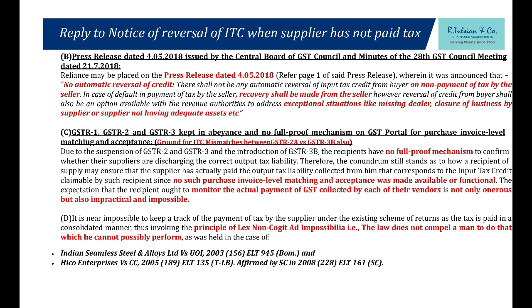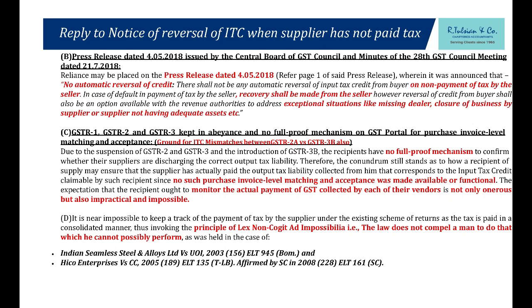It is mentioned also in the 28th GST Council meeting. Automatic reversal of credit is not required to be done by the recipient in case the supplier has defaulted in payment of tax in GSTR-3B. Only in exceptional situations, like the same thing, missing dealer, closure of business, please come to us. The press release is saying GSTR-1, 2, 3B. Anyone remembers 1, 2, 3?